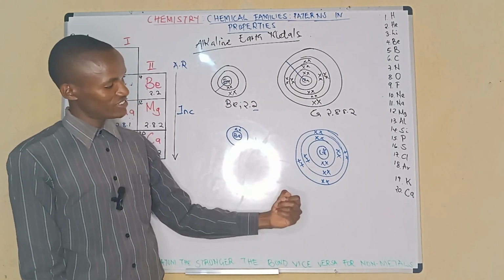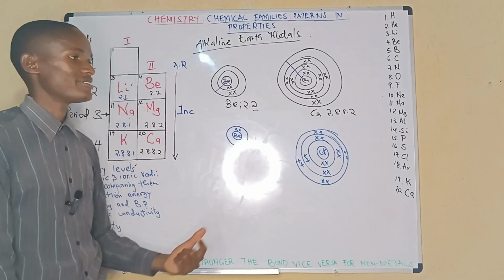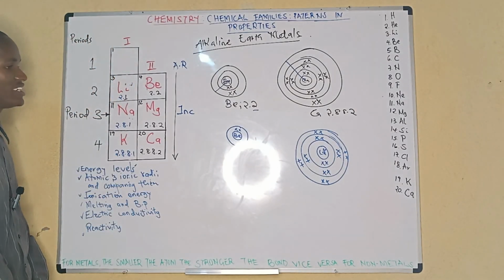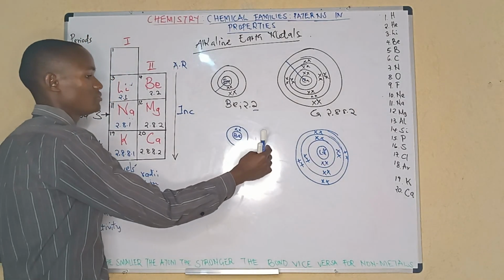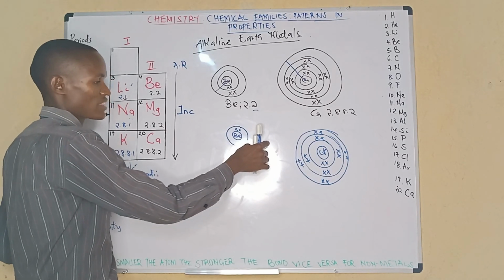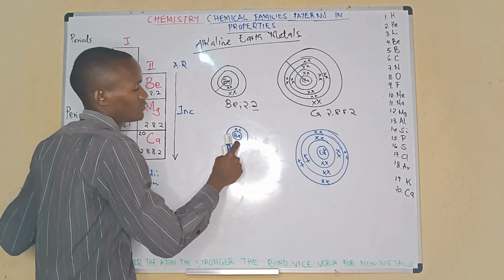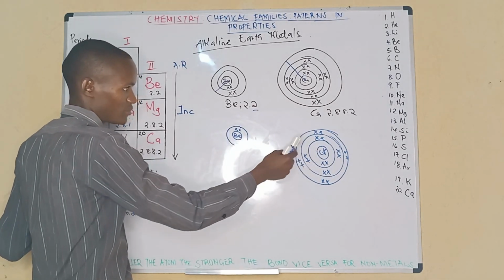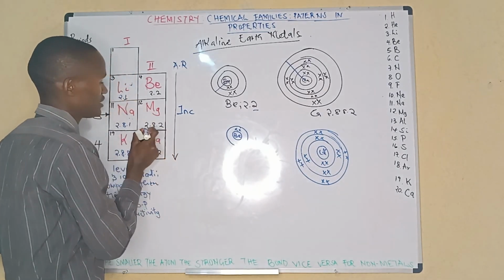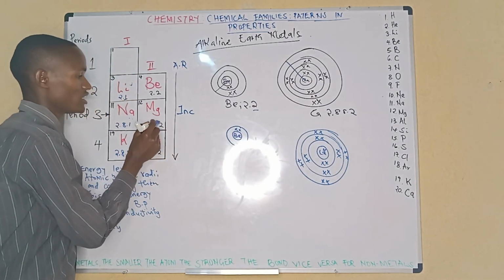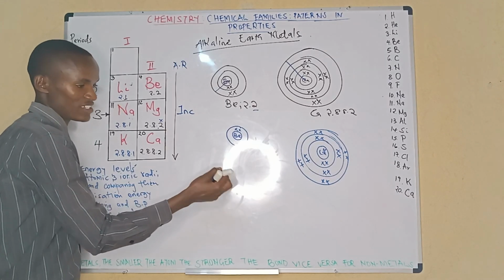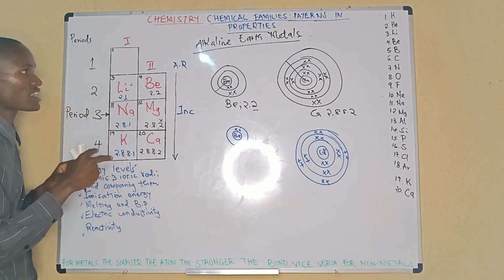Calcium is bigger than that of beryllium. And you expect that magnesium, which is in between these two elements, will have a bigger one than beryllium but smaller than calcium, since it has a configuration of 2,8,2. It will use 2 electrons to form the ion. It will be having 2 energy levels. Therefore,